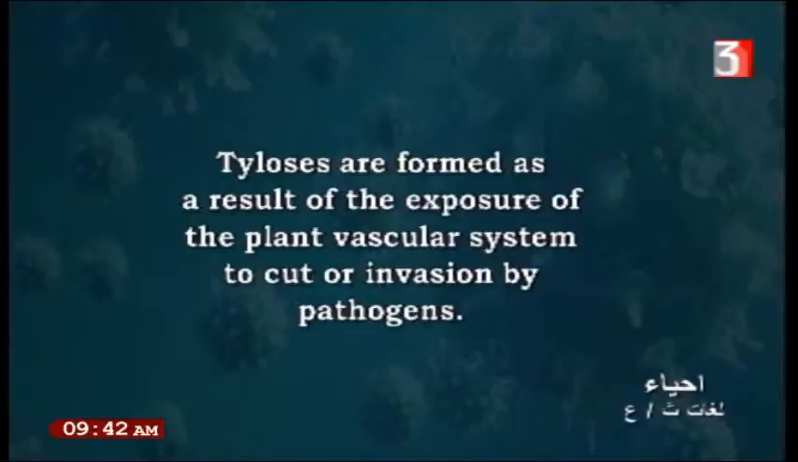What is the vascular system? The vascular system means the xylem and the phloem. What happens when there is a xylem or phloem invasion? If a cut happens inside the vascular tissue of the plant, what is the vascular tissue? Vascular tissue means the xylem vessels, which transport the water from the roots to the leaves, and also the phloem, which transmits the food from the leaves to all plant parts. If a cut happens inside the tracheids in the xylem or inside the sieve plate in the phloem, what does the plant do?